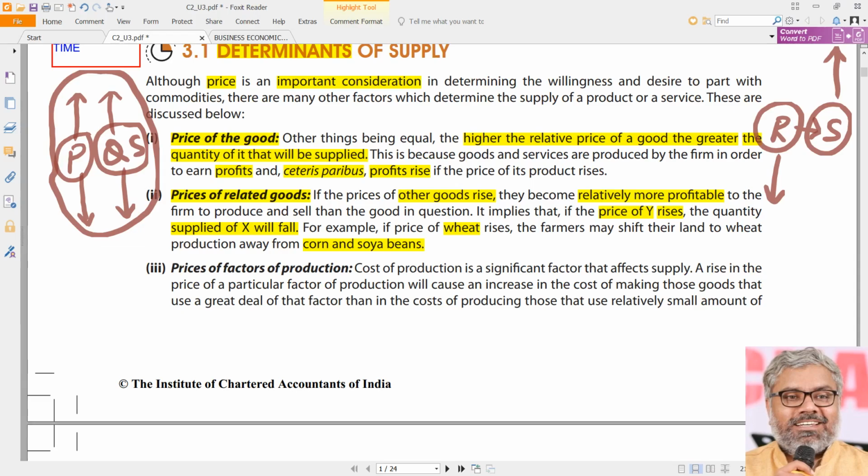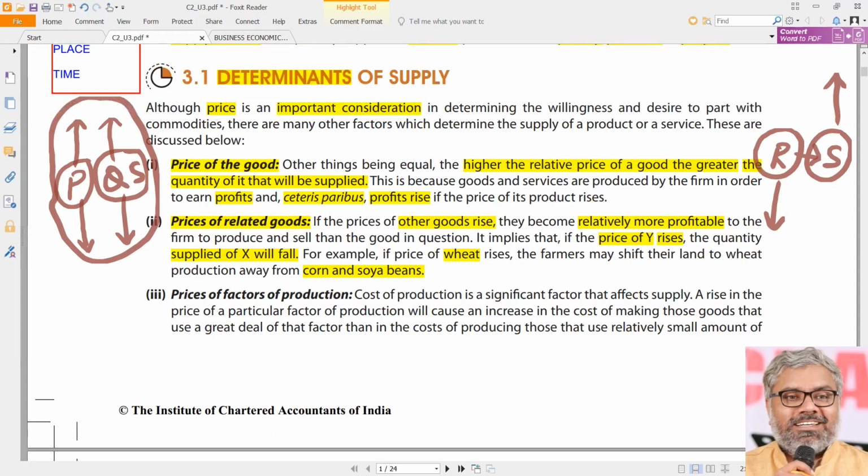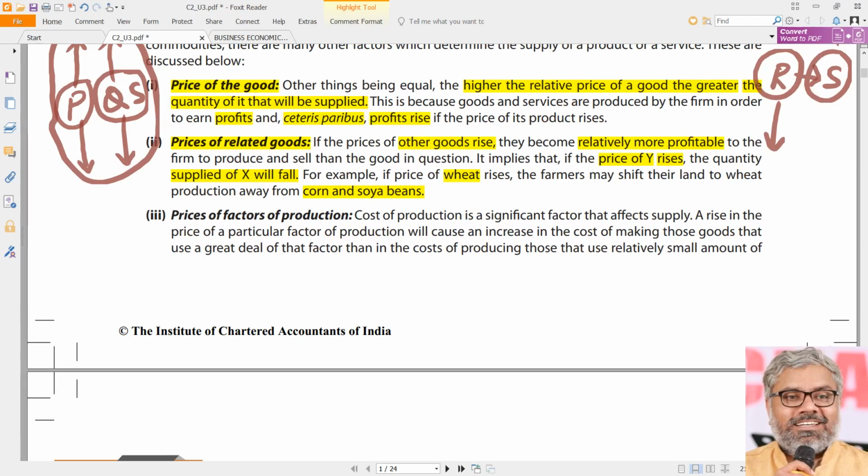So according to the prices of the related commodities, the supply of the original commodities will also be influenced. But that influence is an inverse relationship that you should identify here. It is not a direct relationship. So the price of the goods and quantity supplied are directly related with each other. Prices of the other goods and supply of the original commodity are inversely related with each other. That's what we can conclude from these two discussions.